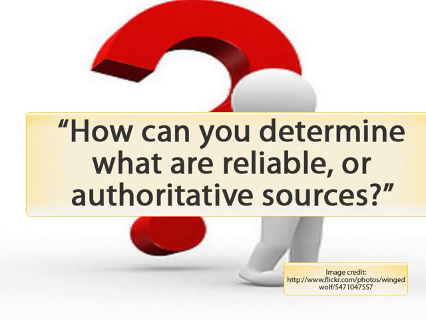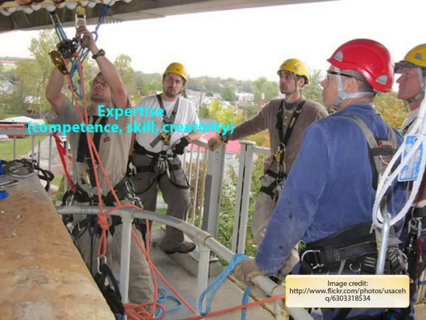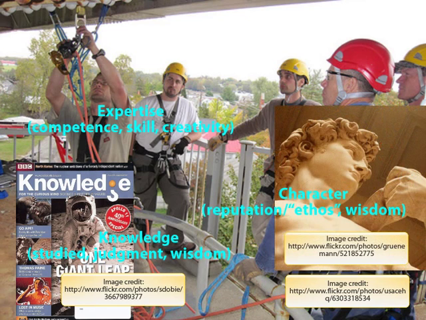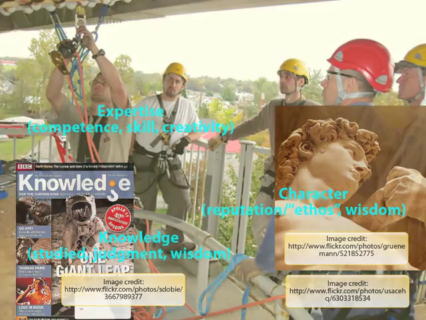Most likely our answer to the question, how can you determine what are reliable or authoritative sources, will include concepts like the following. Expertise, and here we think of words like competence, skill, and creativity. Knowledge, and here we might think of words like studied, judgment, and wisdom. And character, and here we might think of words like reputation, the Greek word ethos, and wisdom. These are some of the basic ideas we all have. How much we lean on these things to answer each question will depend on how important the question is.